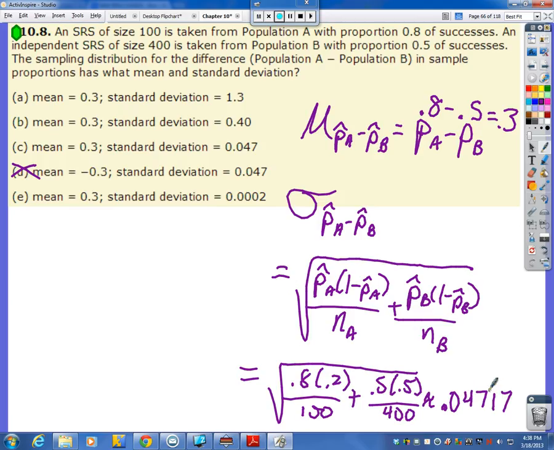And which one is this matching here? That was obviously a match. That isn't it. That isn't it. That isn't it. That obviously wasn't it before. Now, notice that is the correct standard deviation. It's just using the wrong mean. So C, pling, is our correct answer. So you're going to need to remember these formulas for mean and standard deviations.